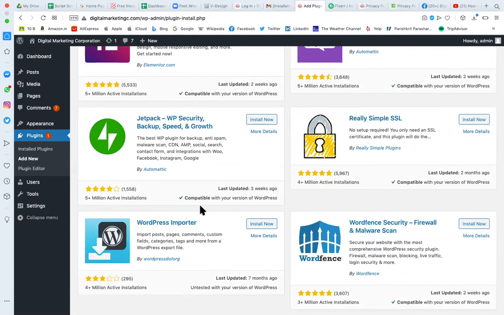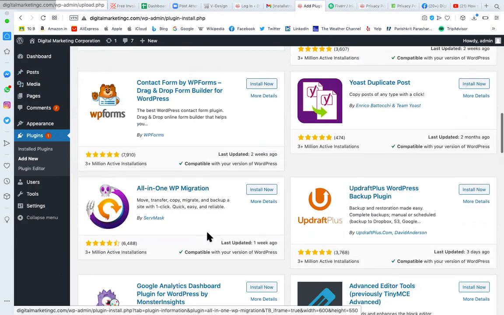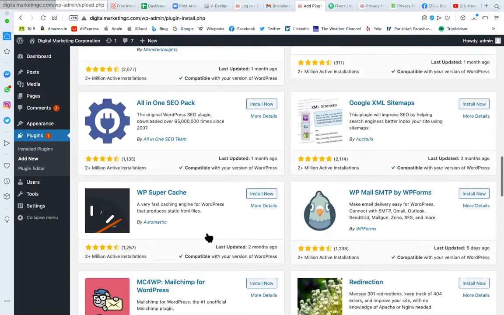You may want to import or export whatever posts you have created, images or videos you have loaded, or pages you have created, to use on some other domain or another WordPress website. You can do the import and export. So these are the popular plugins where you can explore.